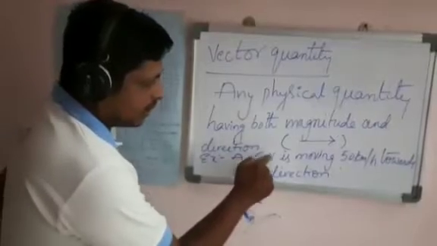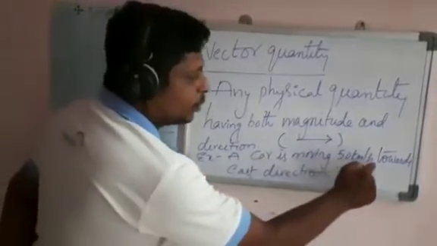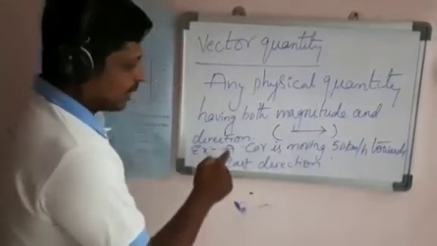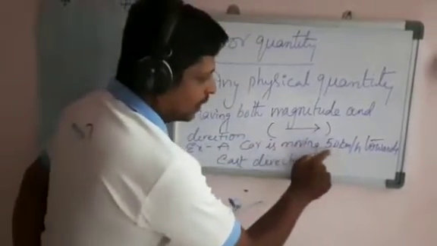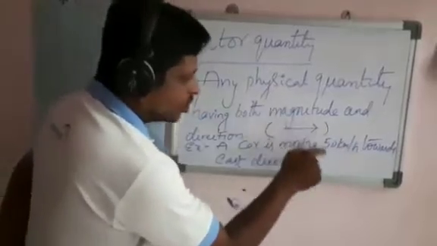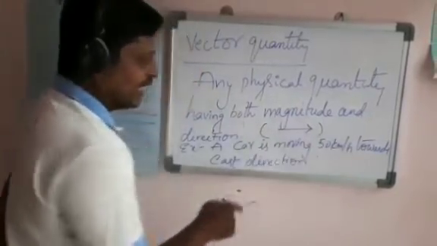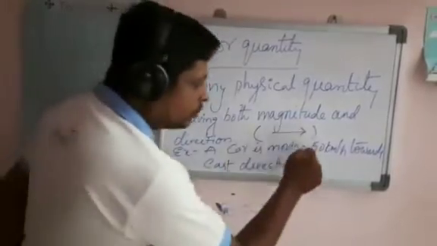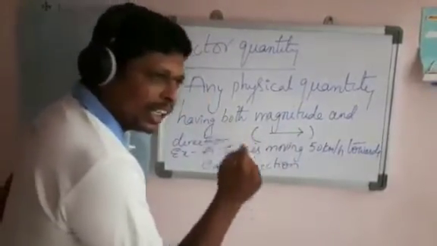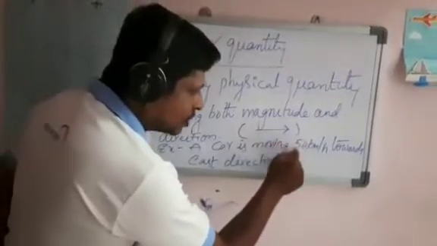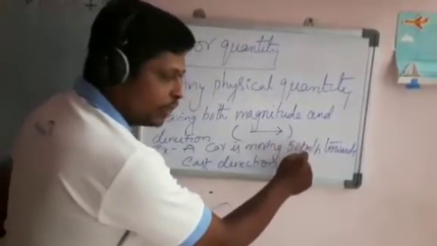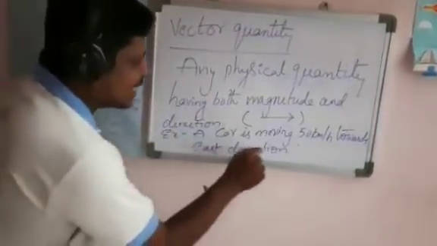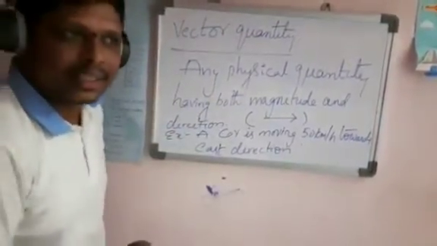A car is moving 50 kilometers per hour towards the east direction. 50 kilometers per hour indicates the magnitude. Magnitude is nothing but numerical value and units. The numerical value is 50, the units are kilometers per hour. Then I said towards which direction? East direction.